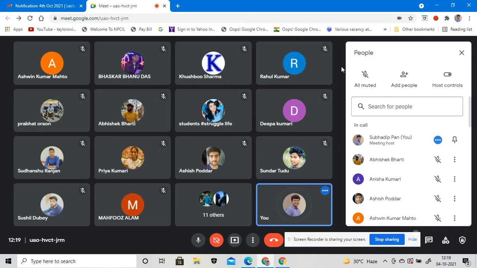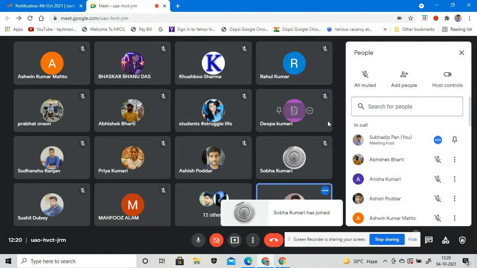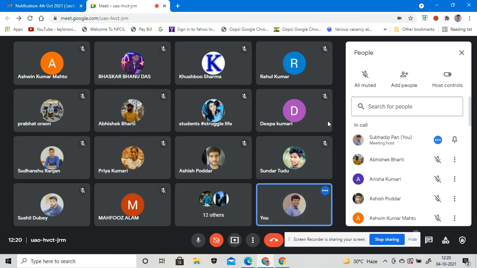Anyone? Prabhat Ram, can you tell why the electrical motors and the generator are very commonly used in day-to-day life?